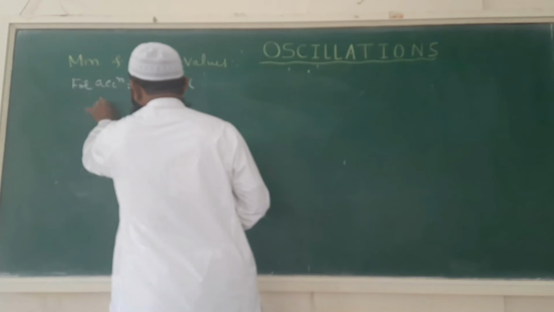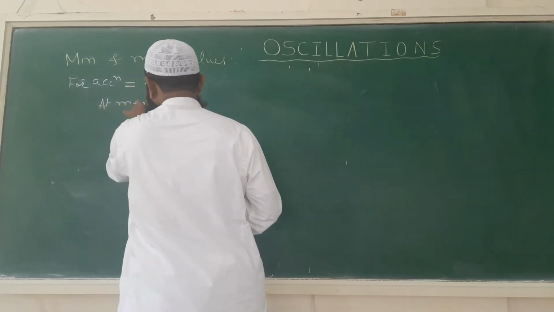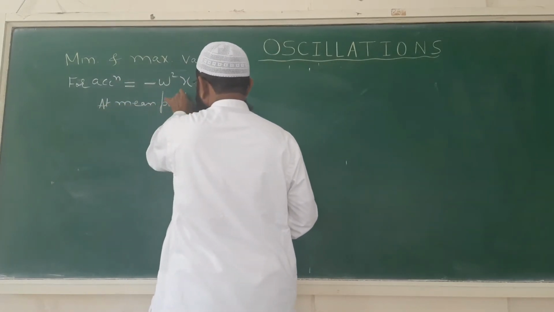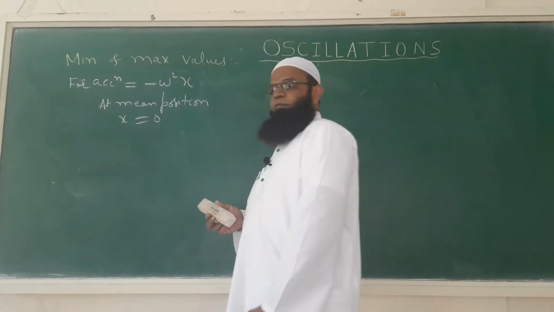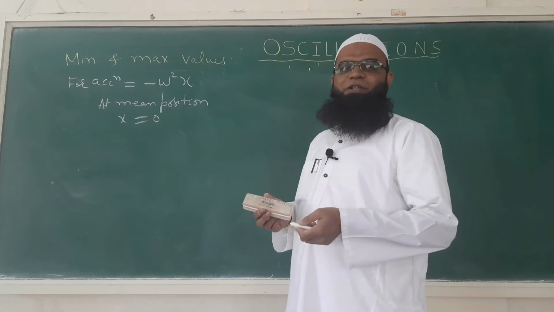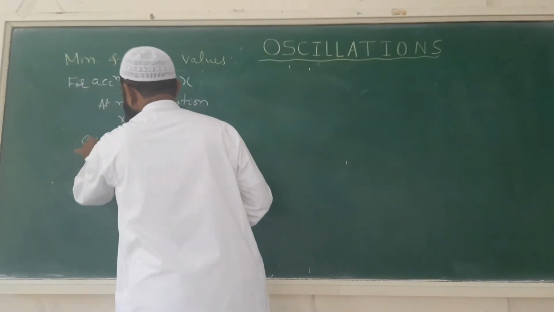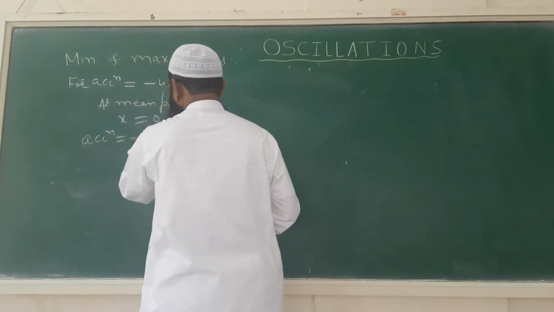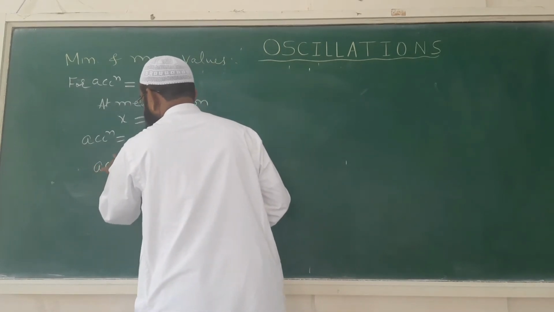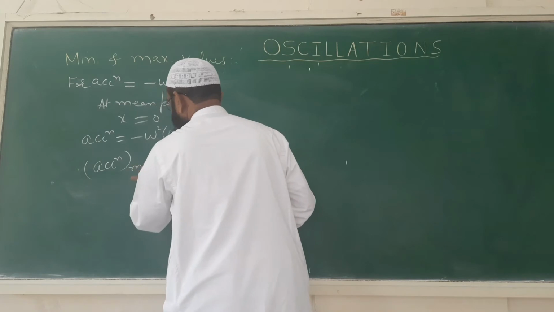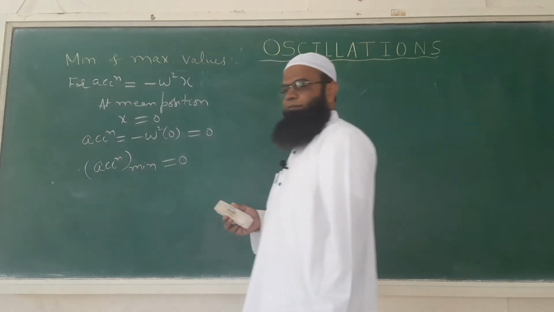So at mean position, since displacement is 0, acceleration will be equal to minus omega square into 0, which is equal to 0. That means acceleration is minimum at the mean position.